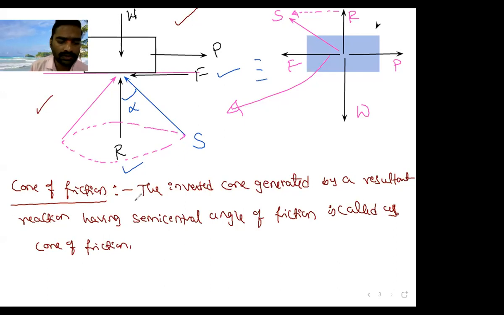Okay, read on the definition. Cone of friction: the inverted cone generated by a resultant reaction, you can write in brackets, resultant reaction, having semicentral angle of friction, is called as cone of friction.